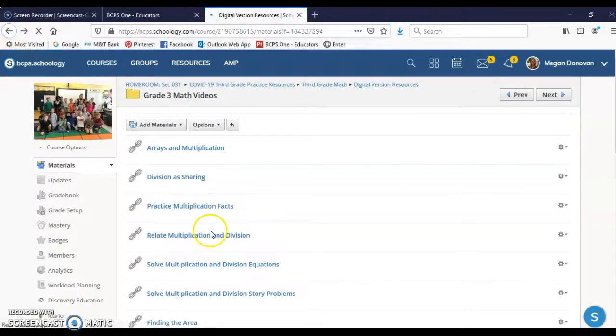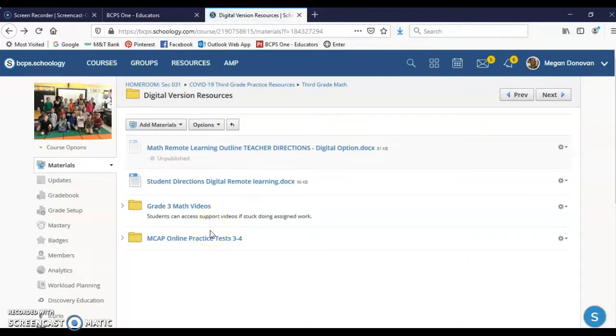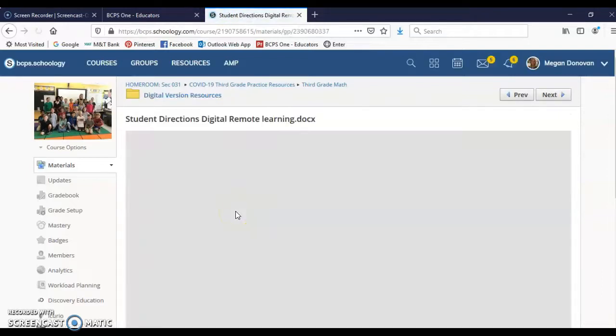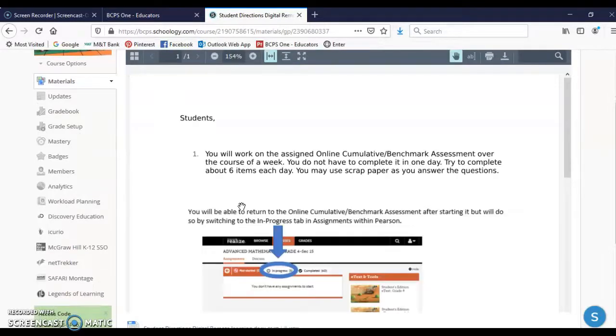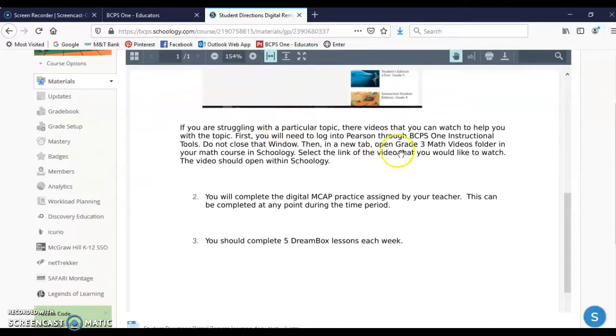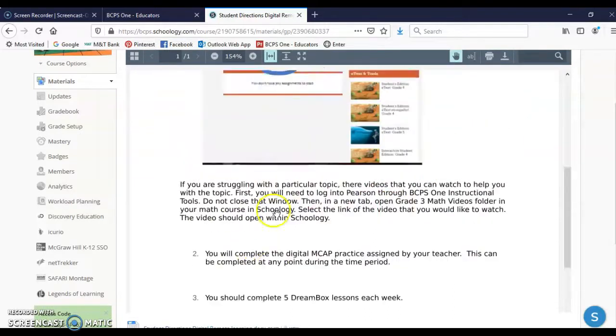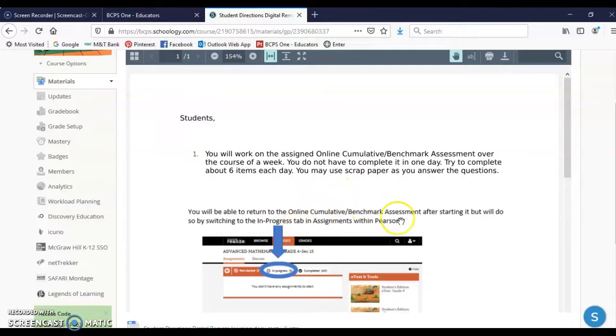Last week, the teacher should have assigned you the online benchmark, because if you look at the digital remote learning directions, it says that you should be completing the online culminating benchmark assessment, and the teachers had to assign that to you. And last week, I do not believe we assigned it. So we are just going to be assigning last week's benchmark this week, and we'll just push it back. So how you access that, if you're doing the digital content. If you're doing the paper version, continue to do your paper version and move on to week 2.